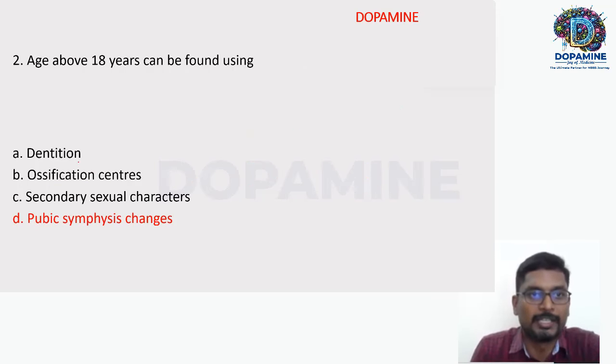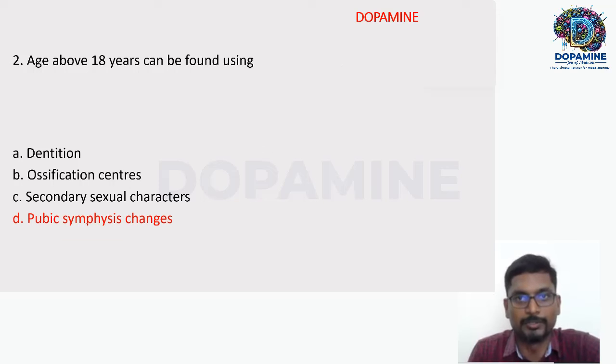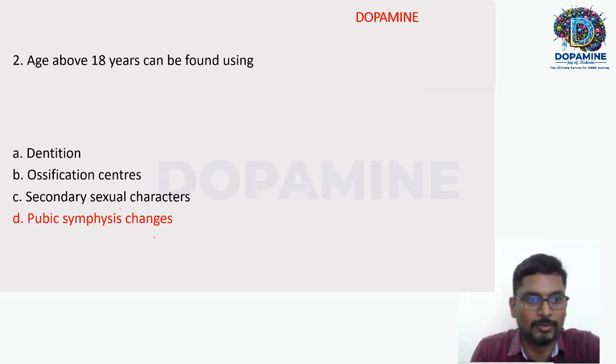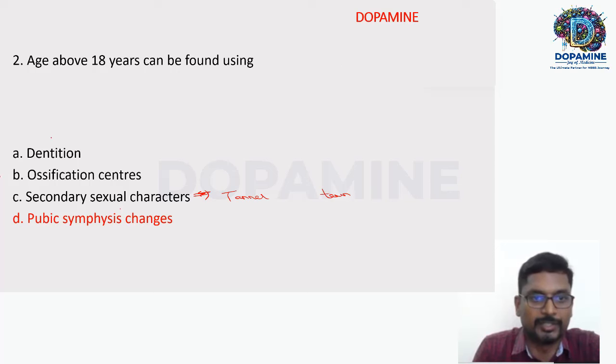The next question is about which method can be used to find age above 18 years. See, dentition and ossification centers are for ages up to early years. For secondary sexual characters, we use Tanner staging, which is of course possible only in teenagers. With respect to dentition, the primary and secondary dentition, you can identify age from birth till 21 or 25 years, where the permanent molar erupts.